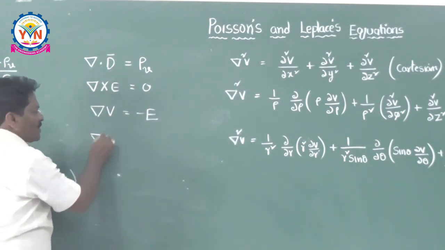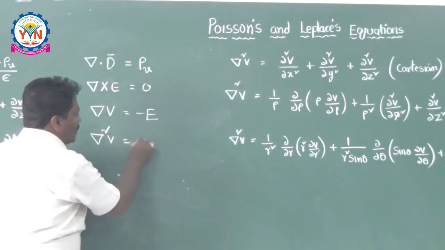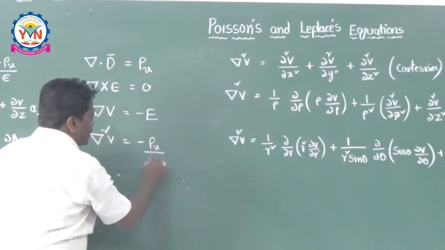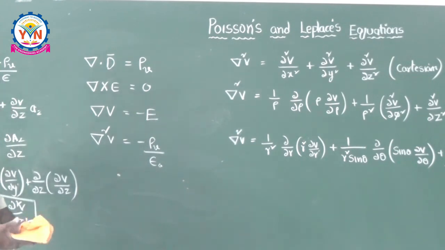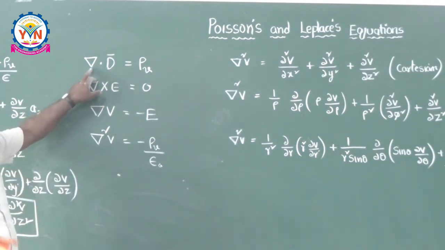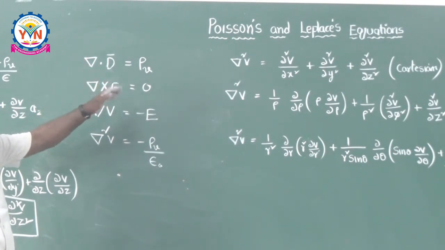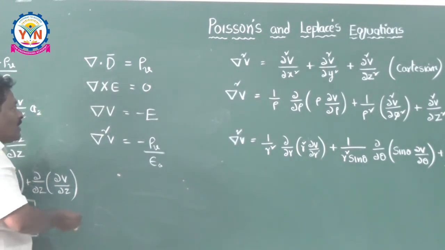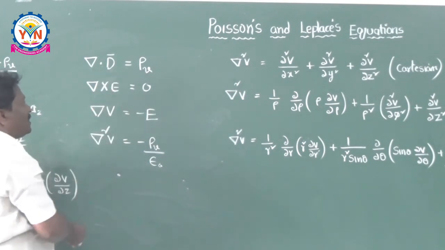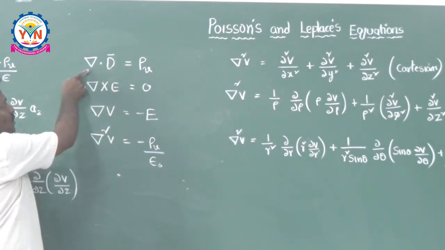And just now you have seen del square V is equal to minus rho v by epsilon, the Poisson's equation here. What you have to observe? The del operator, the basic vector operator, dou by dou X into AX plus dou by dou Y into AY plus dou by dou Z into AZ. The simple del operator is doing miracles.